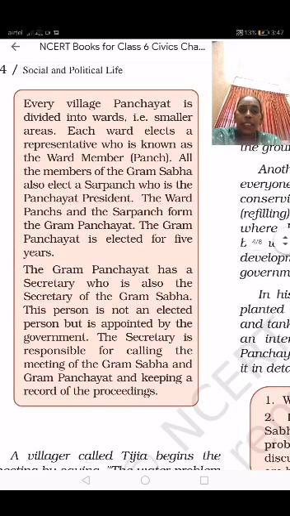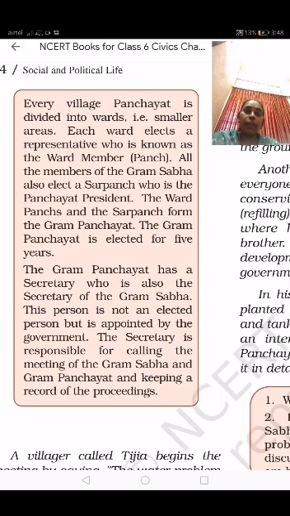The Gram Panchayat has a secretary who is also the secretary of the Grama Sabha. He is the secretary of the Grama Sabha and also of the Panchayat.